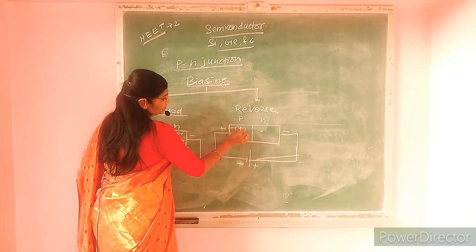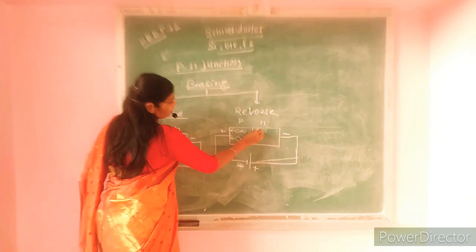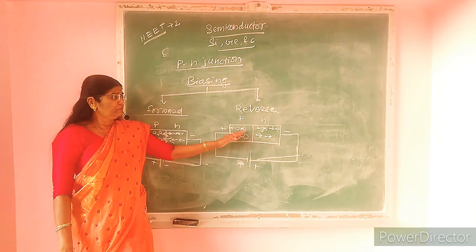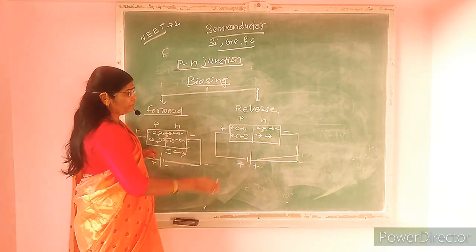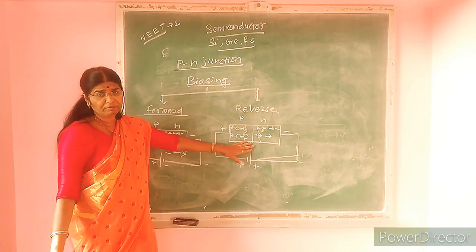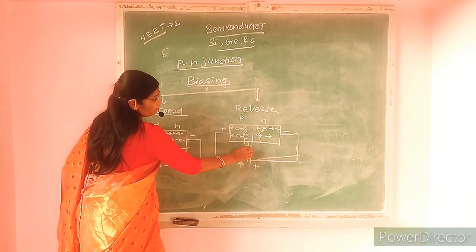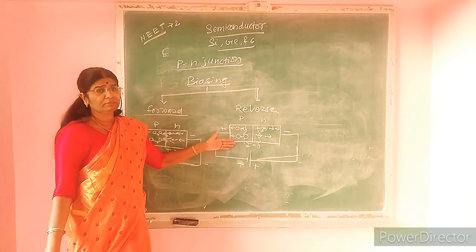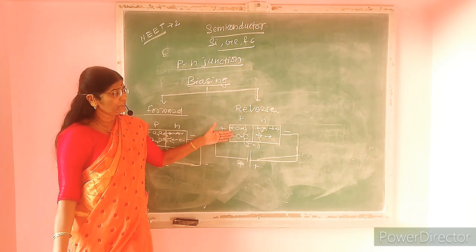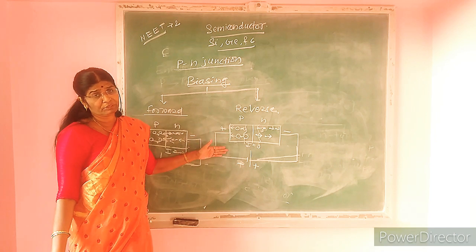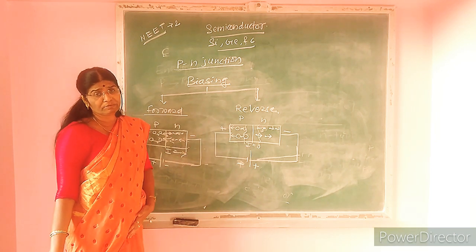In this case, both holes and electrons move away from the junction. The width of the depletion layer goes on increasing, and no single electron or hole can cross the junction. Therefore, the electric current in this case is 0. Hence, the p-n junction cannot be used in the circuit in reverse bias.